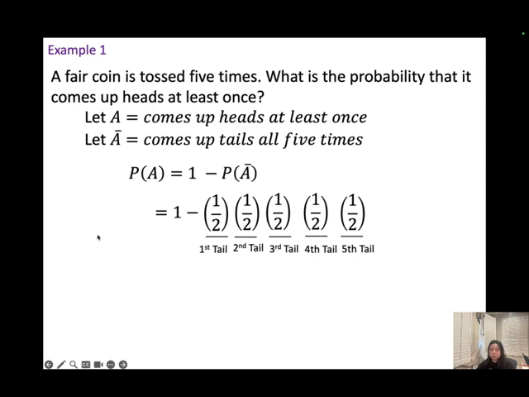Okay, one more time. We are looking for the probability of getting heads at least once. So we'll be using the complement formula: 1 minus the probability of none of them being heads. None of them being heads means it comes up tails all 5 times. So we will have 1 minus 1/2 to the power of 5. Use your calculator. You're going to get this answer.